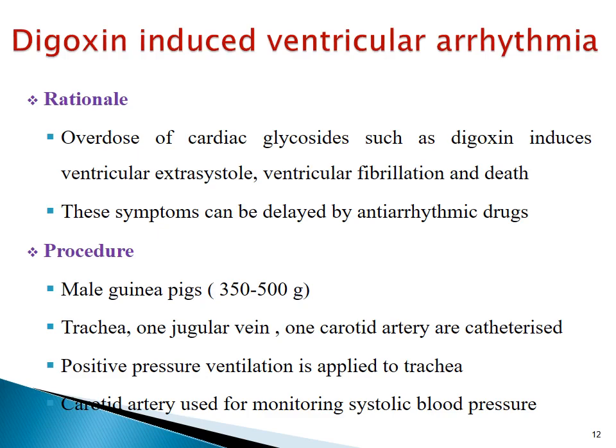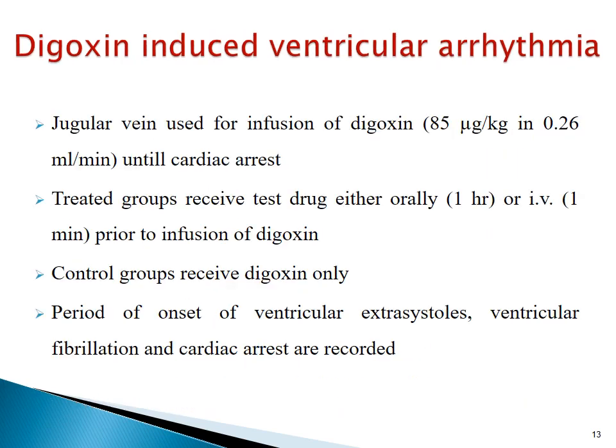Male guinea pigs are selected for this process. They are anesthetized, and the trachea, one jugular vein, and one carotid artery are catheterized. Positive pressure ventilation is applied to the trachea with the help of a respiratory pump at 45 breaths per minute. The carotid artery is used for monitoring systolic blood pressure via a pressure transducer. The jugular vein is used for infusion of digoxin with a perfusion pump at the rate of 85 microgram per kg in 0.26 ml per minute until cardiac arrest is observed.